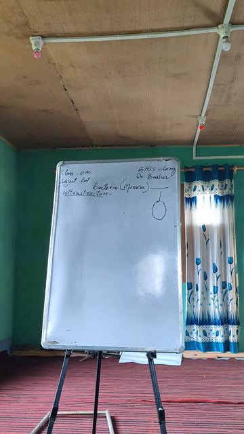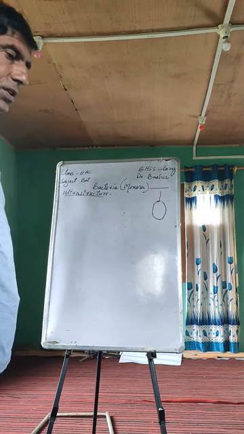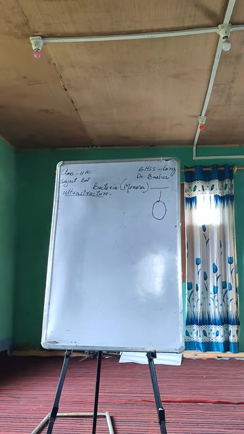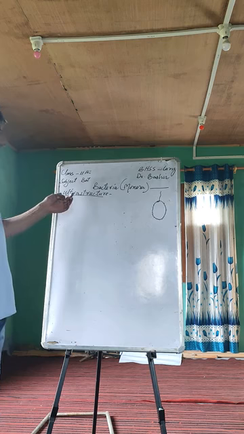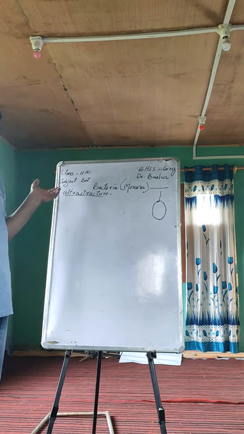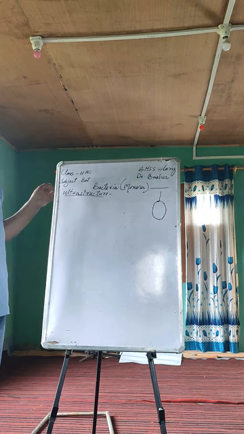coli, Escherichia coli, mostly found in the human gut, and also in ruminants, that's the digestive tract of these animals. Ultrastructure: in that respect I have taught you the first outermost appendage of the bacteria, that's called flagella, and I also told you the morphological background of the bacteria.